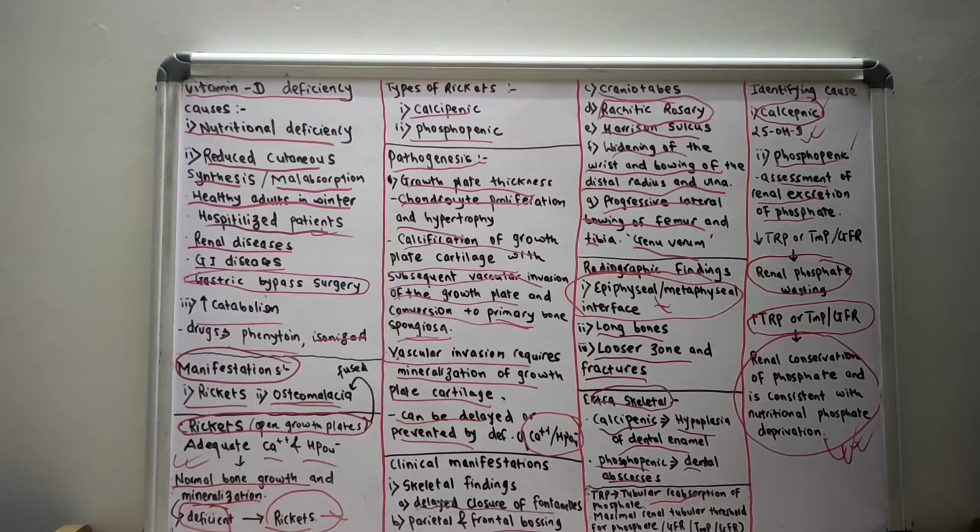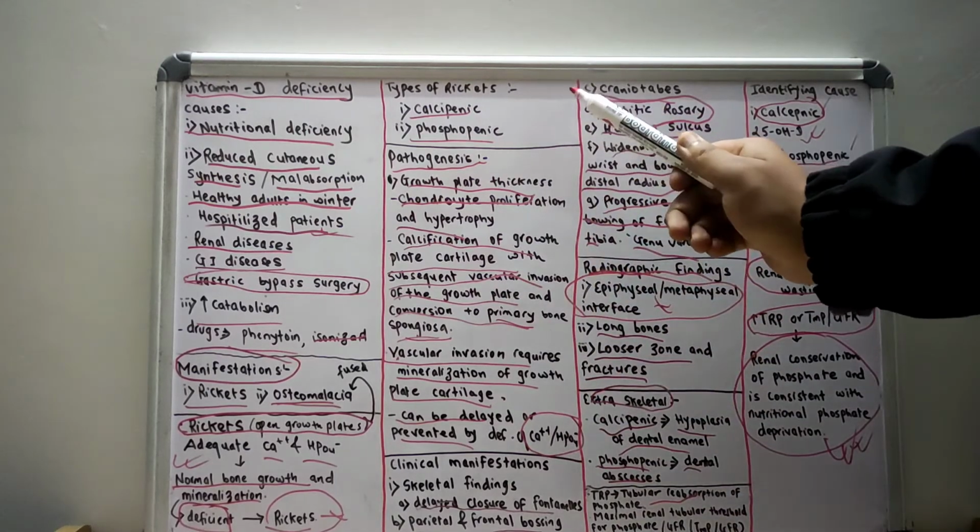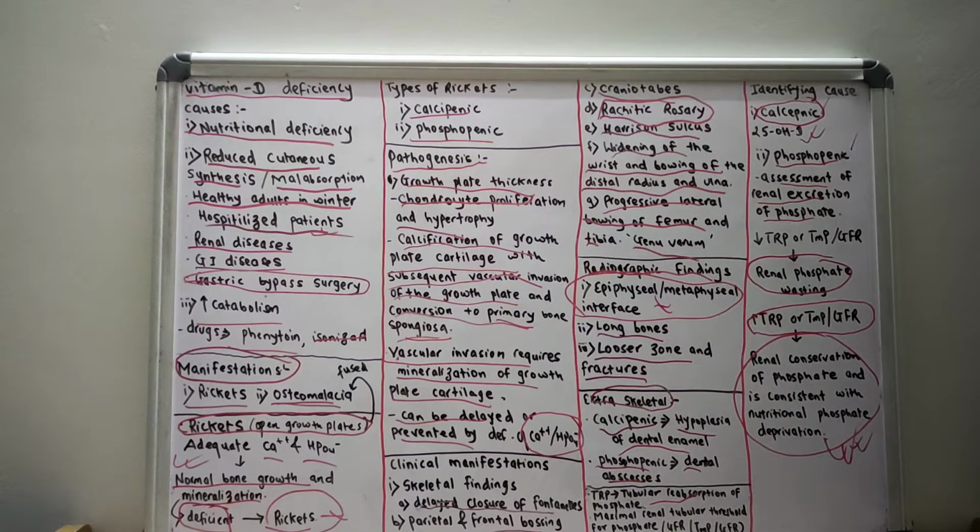So today we have discussed the causes of vitamin D deficiency and various manifestations, and in this video I have only talked about rickets. In rickets I talked about the types of rickets, pathogenesis of rickets, and the various clinical manifestations like radiographic findings, extraskeletal findings, and clinical manifestation, and how you can identify calcipenic or phosphopenic rickets.